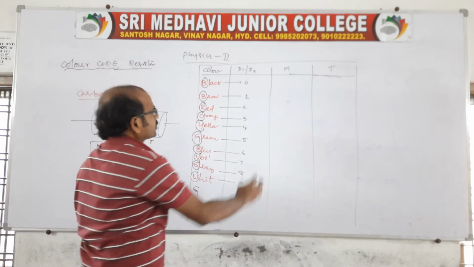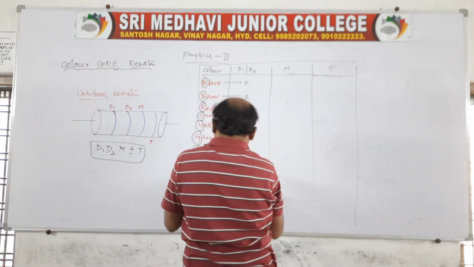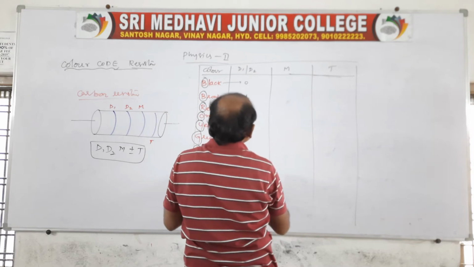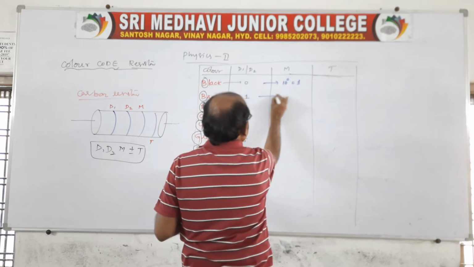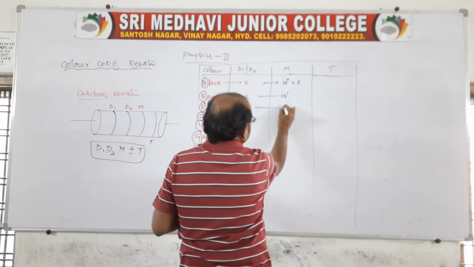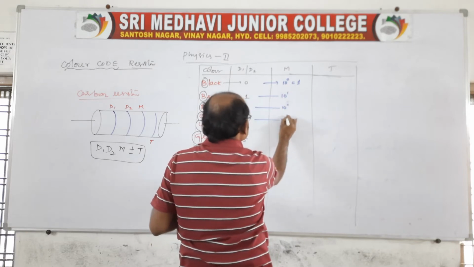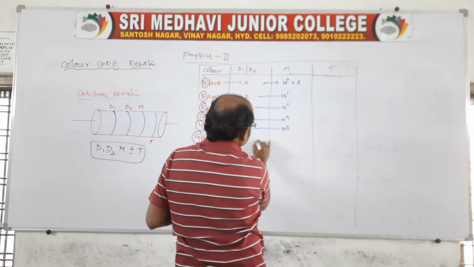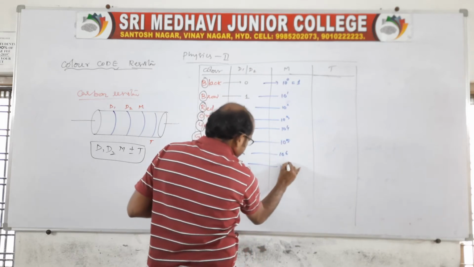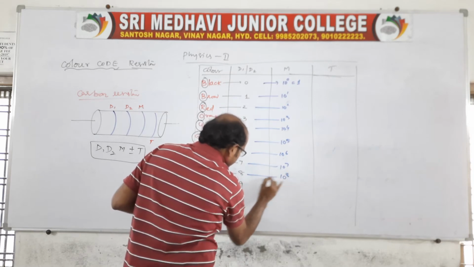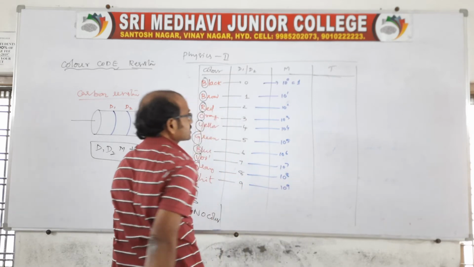Right? And coming to the multiplier. Multiplier in the sense is, you multiply like this: 10 power 0 is nothing but 1, and here 10 power 1, 10 power 2, 10 power 3, 10 power 4, 10 power 5, 10 power 6, 10 power 7, 10 power 8, 10 power 9. See, this is the multiplier.